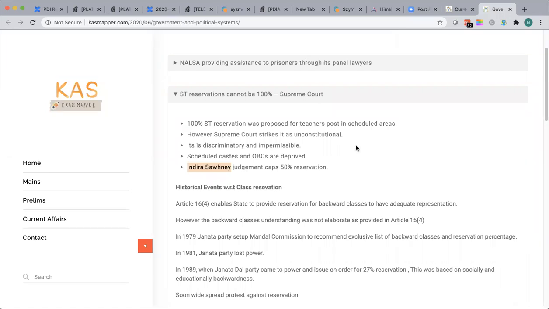Why deeper? Because it is very, very important from every aspect. As I said, reservation is a very sensitive topic and we need to know how to handle a sensitive topic. The best way is to rely on government and Supreme Court judgments, so you don't have to give your own opinions.